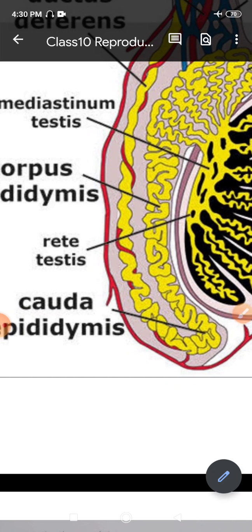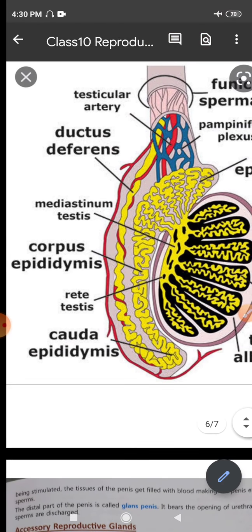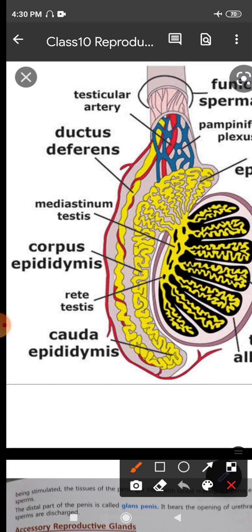That means the vas efferens, the 12 to 14 tubules, get together to form a network which is known as rete testes. Now this rete testes again emerges out, you will see here, into a coiled tubule which is known as epididymis.